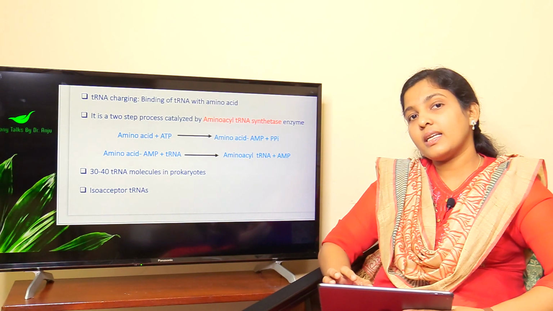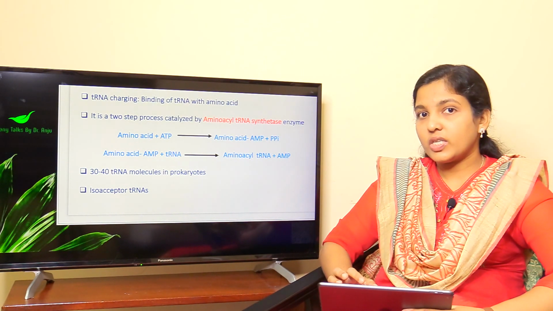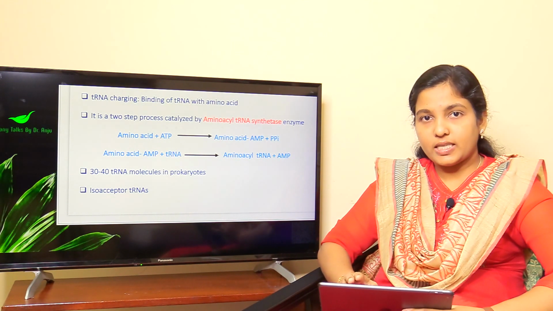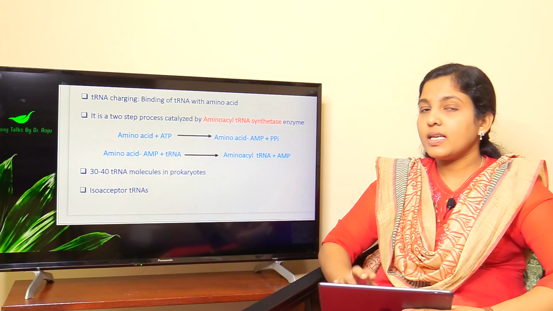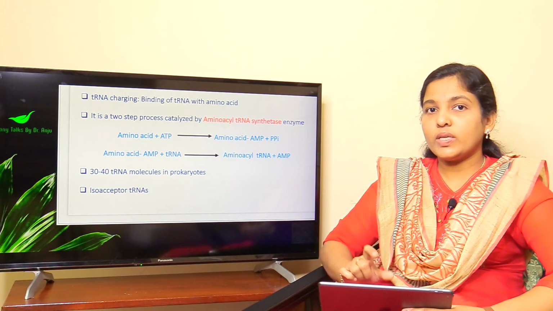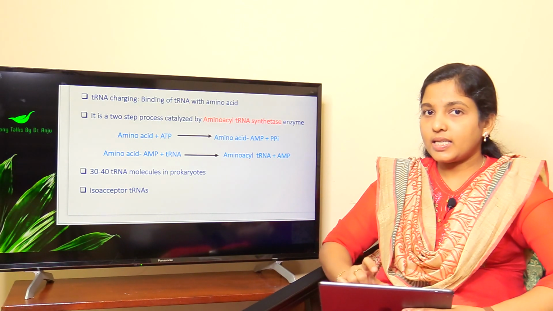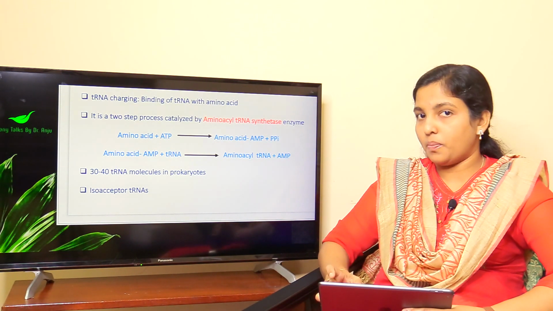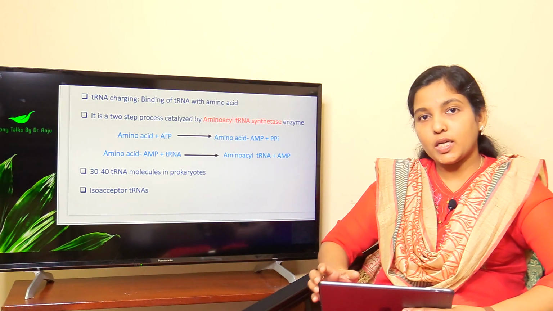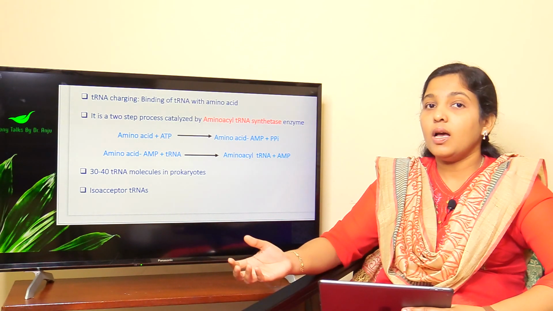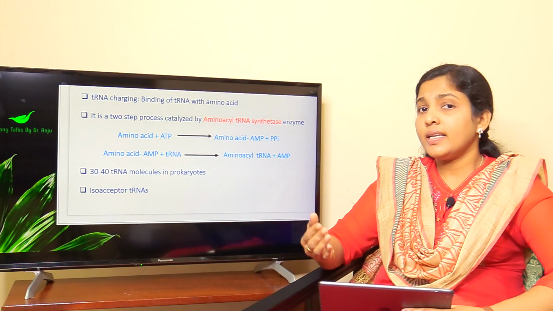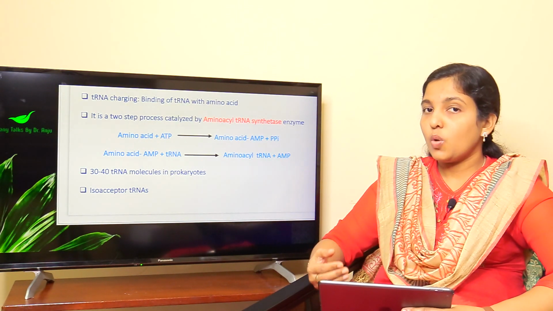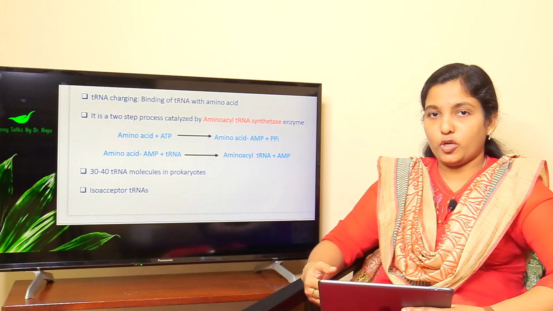Aminoacyl tRNA synthetase helps the tRNA charging process through 2 different steps. In the first step, this enzyme catalyzes the attachment of ATP with the amino acid. This attachment results in the formation of an amino acid AMP complex. Therefore, 2 phosphate molecules are released. Then in the next step, this amino acid AMP complex will bind with the tRNA molecule.